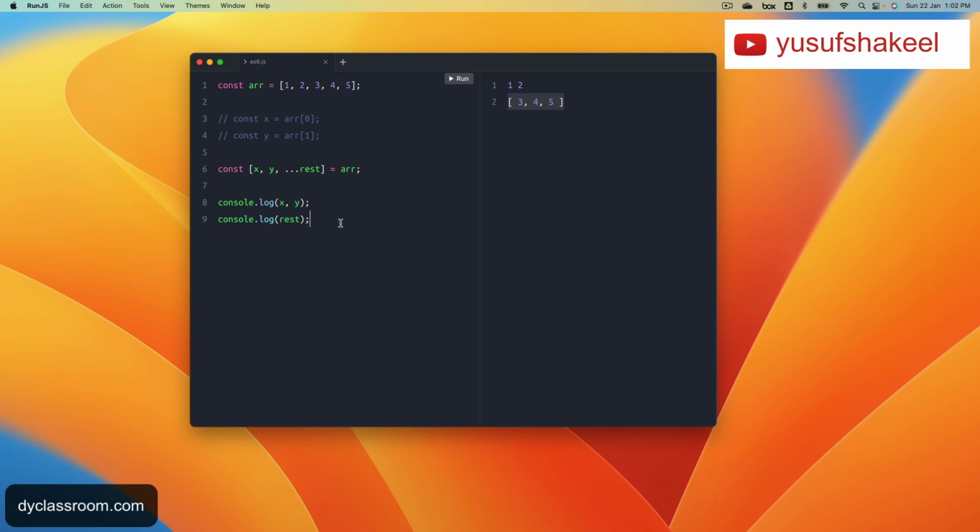Another interesting use case of destructuring array is to pick certain elements and skip certain elements. So let me go ahead and comment this out. Let's say we have this array having 5 elements and we want to pick the first element and the third element, and we want to ignore the rest of the elements. So to achieve that, we can write something like this.